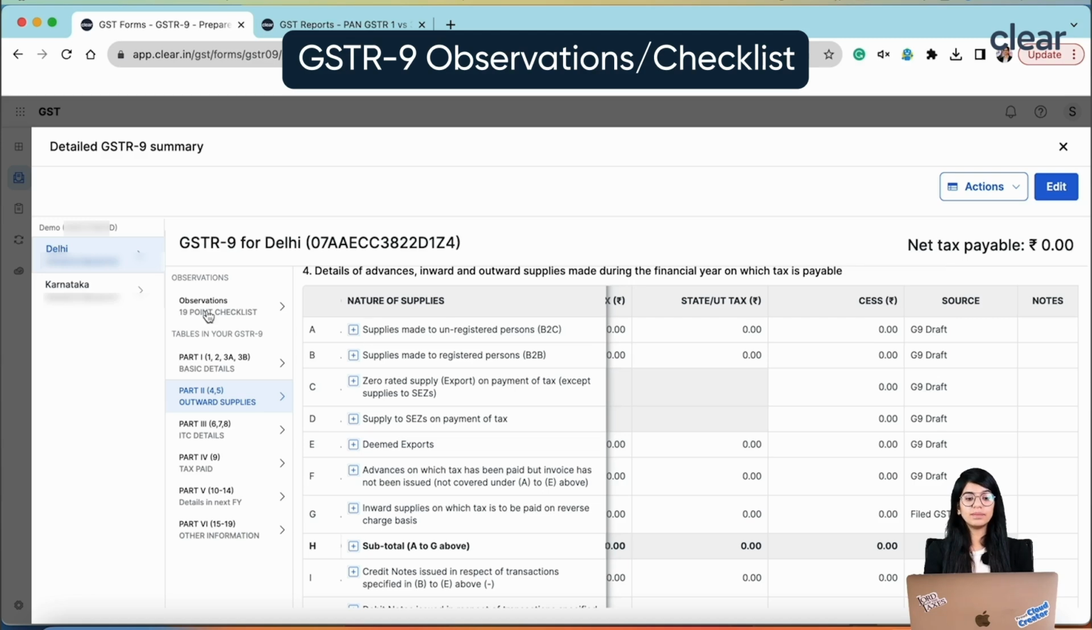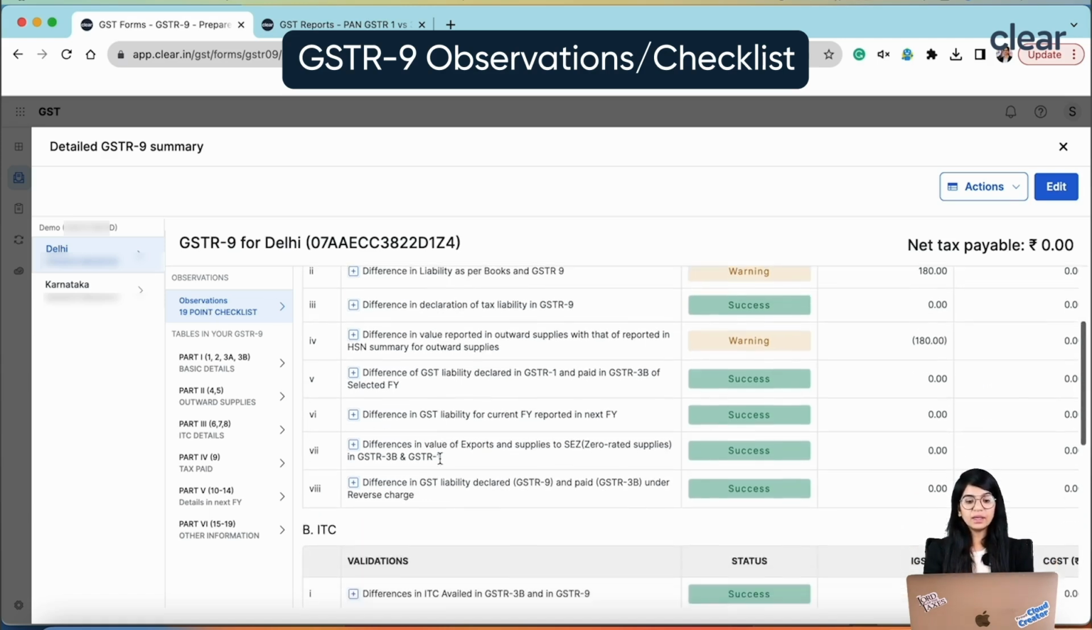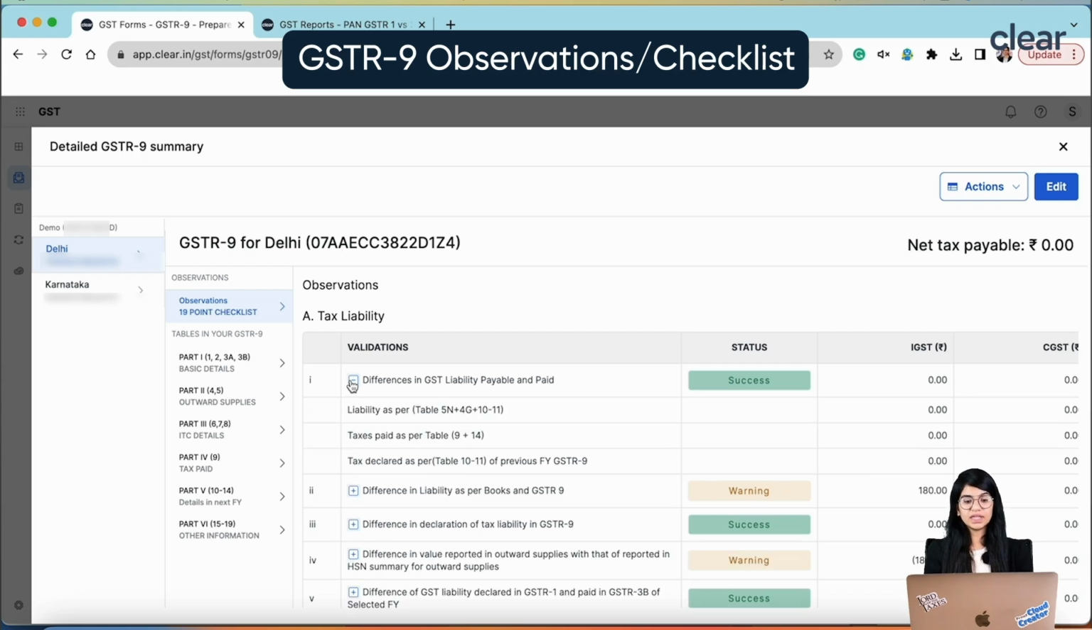So for that also we make sure that we do certain observations on the data which you have filled in GSTR-9. There are some checklists which you should always follow while preparing your GSTR-9, and that is something which we already provide. There is a 19-point checklist where we check if there are certain differences in this form, or some issues which you should always correct before even filing your GSTR-9. For example, you can see here when there is a difference in liability payable and paid.